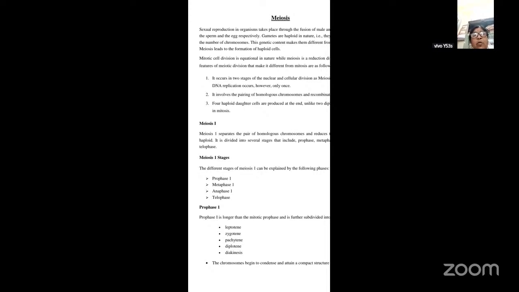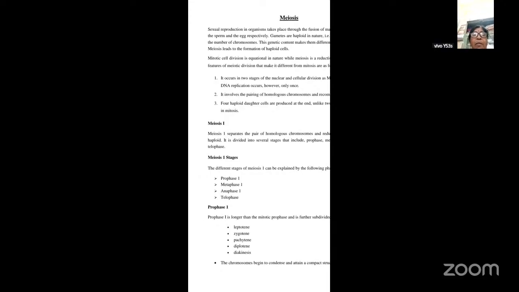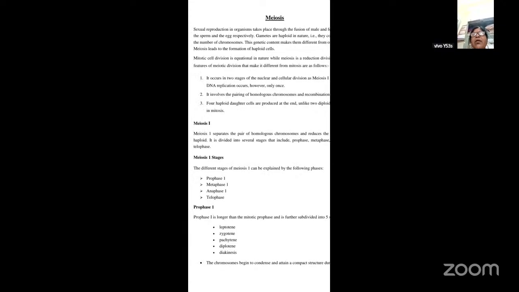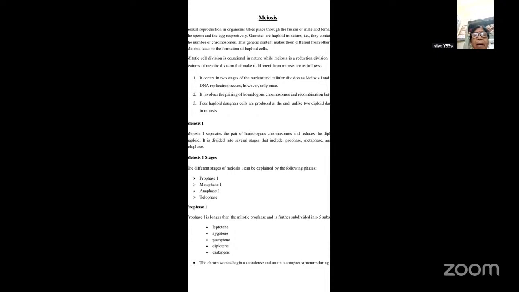Now coming to meiosis 1 stages. The different stages of meiosis 1 are prophase 1, metaphase 1, anaphase 1, and telophase 1. Now we will see one by one what actually happens. Coming to prophase 1: it is longer than the mitotic prophase, and it is further divided into 5 substages. In mitosis we have not seen this; we just said prophase. But prophase 1 is longer and is subdivided into 5 substages: leptotene, zygotene, pachytene, diplotene, and diakinesis.